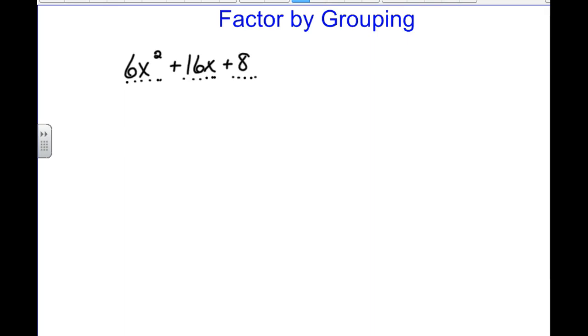So we have a greatest common factor that we need to factor out of this equation. And by the way, we should definitely at least look at the variables. Does each of the terms have a variable? No. If each of the terms doesn't have a variable, then we don't have a variable that's the greatest common factor. When we factor the 2 out of the 6x squared, we're left with 3x squared. You can think of it like this.